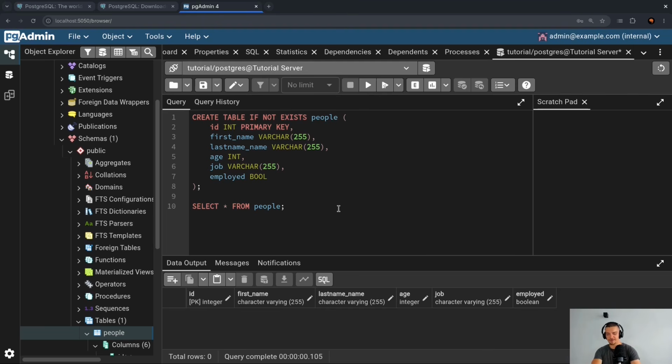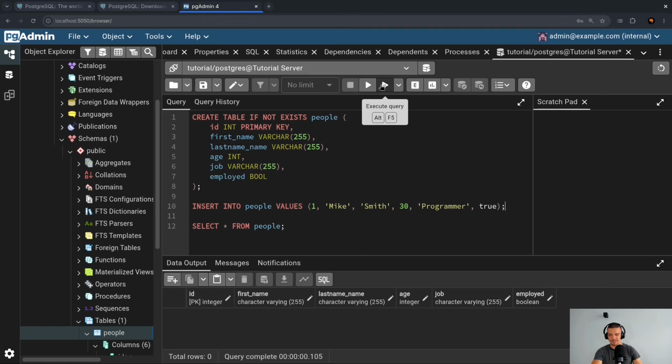So then, of course, we have another statement, which is the insert statement. Insert into allows us to insert data into a specific table. So insert into people. And then I can say values and I can provide in parentheses individual rows. So I can say in the right order, ID would be 1, for example. First name would be Mike. Second name would be Smith. Age could be 30. Job could be programmer. And then true would be the Boolean, the employment status. So this here is an insert statement.